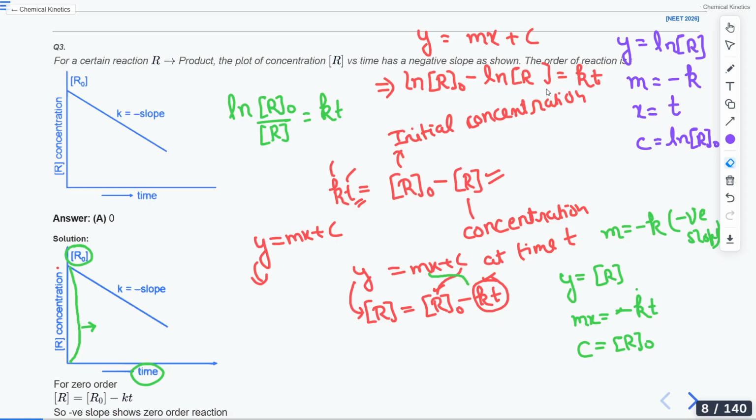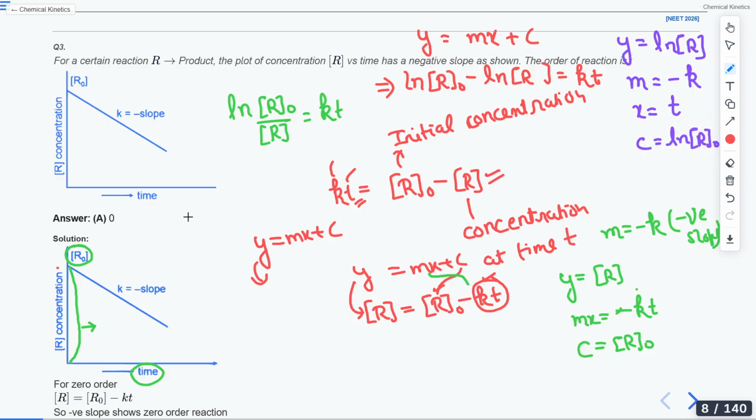Now here, what is this? Okay, Sandoshini, do you have any doubt? You can ask me. Okay, so here what you got is a graph between ln R and time, with ln R naught as the intercept. Is it clear to you?